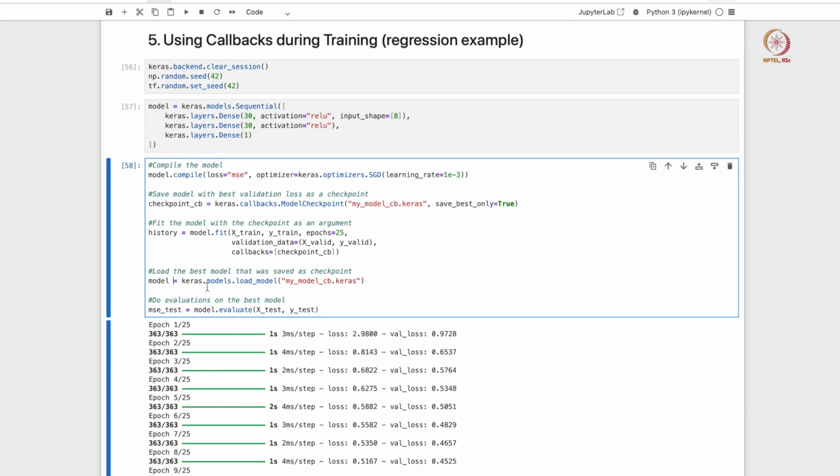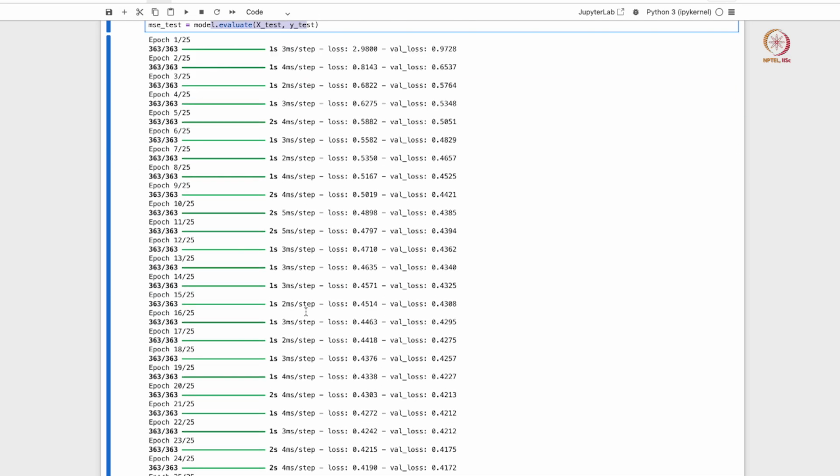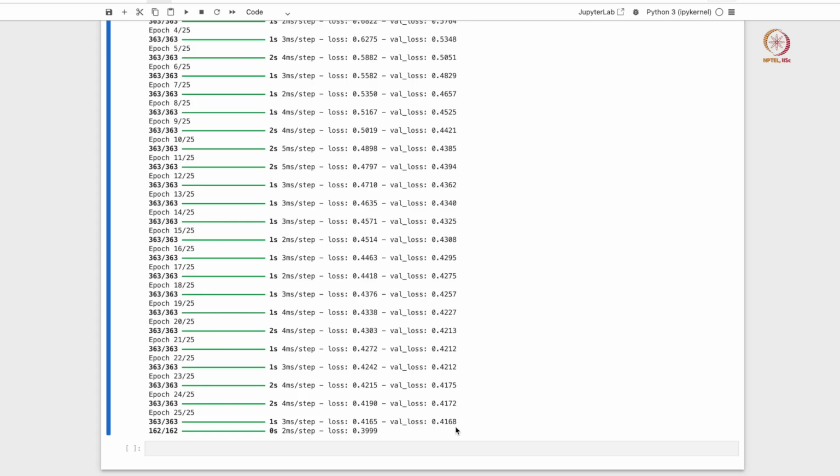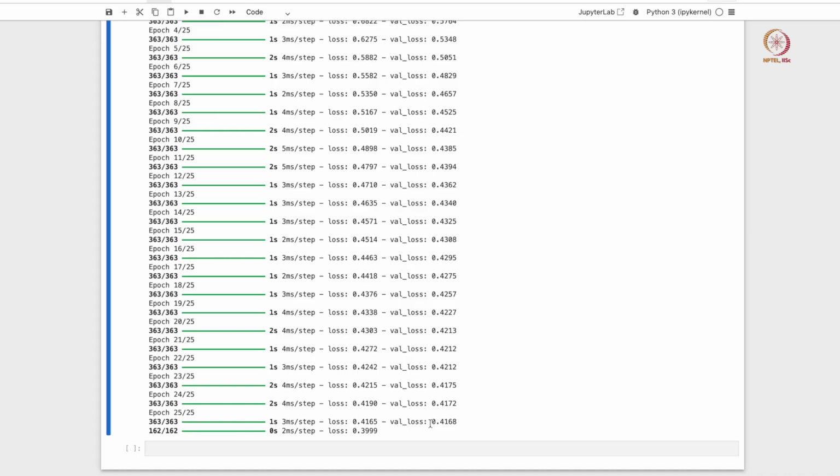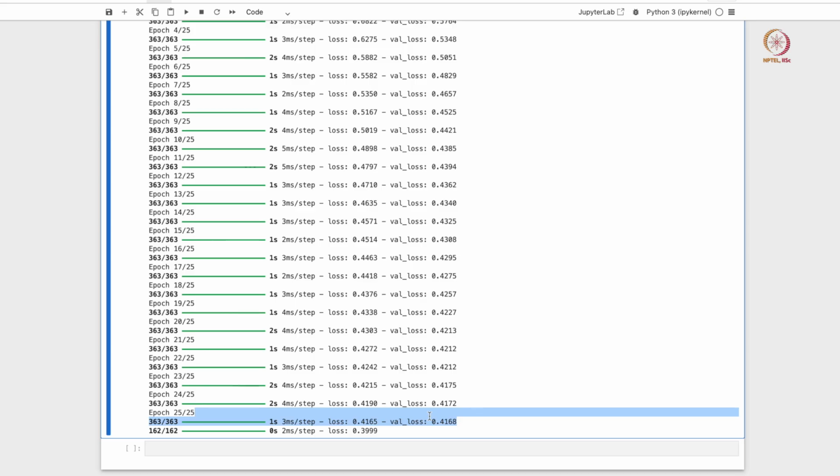And basically what we did is we reloaded the best possible model, and then we did an evaluation on the test data set here, right. I think the best possible model should still be the last model, according to this training. So the validation loss for the last epoch is still the lowest of the lot.